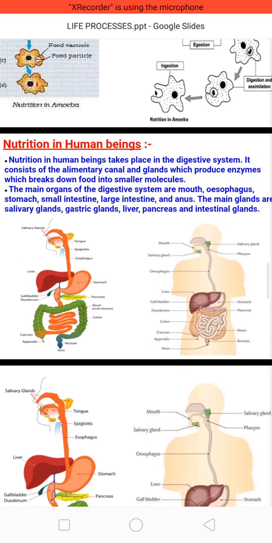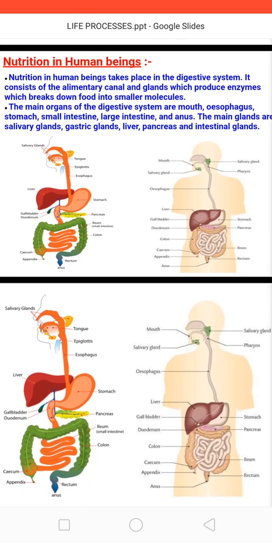Then next is nutrition in human beings. In human beings, nutrition takes place with the help of the digestive system. It consists of the alimentary canal and different glands which produce different kinds of chemicals, enzymes, so that food can be easily digested. The main organs of the digestive system, starting from the mouth, lead to the esophagus, then stomach, small intestine, large intestine and anus. And the glands present in the digestive system are salivary glands, gastric glands, liver, pancreas and intestinal glands.